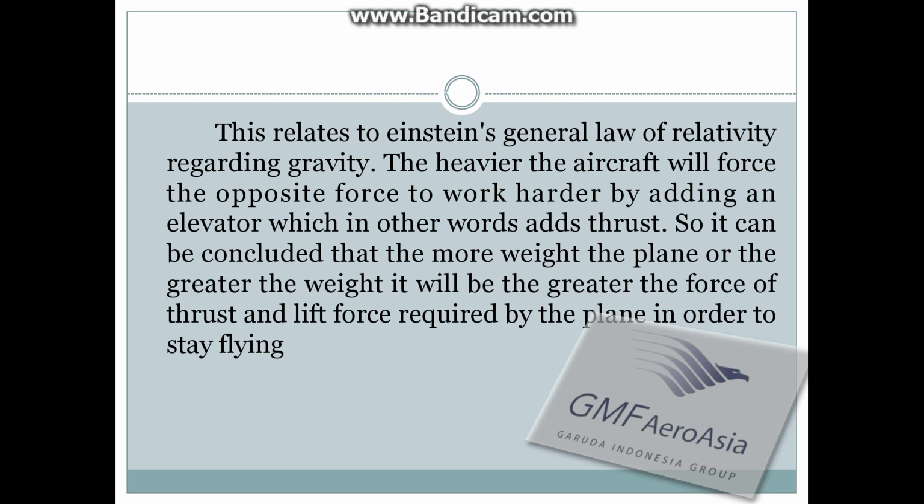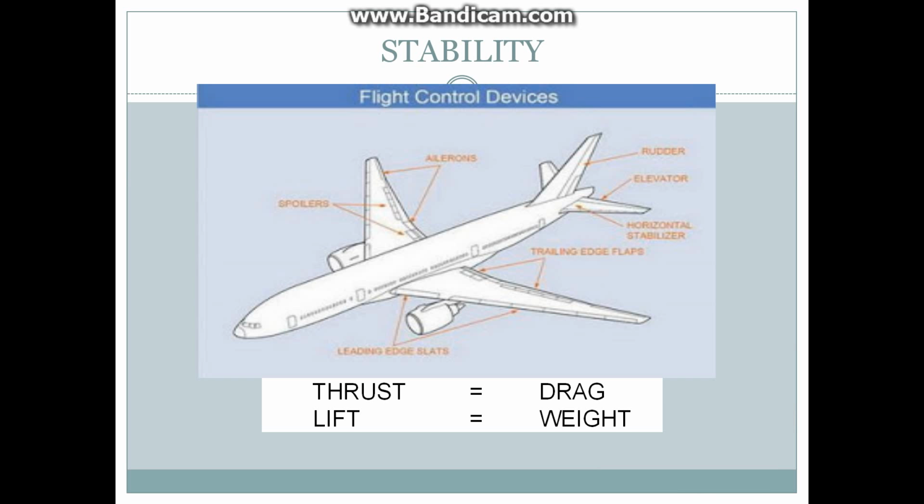And then if we talk about gravity, it will relate to Einstein's general law of relativity. It's regarding gravity. It says the heavier the aircraft will force the opposite force to work harder by adding an elevator, which in other words adds thrust. And then here we talk about stability.